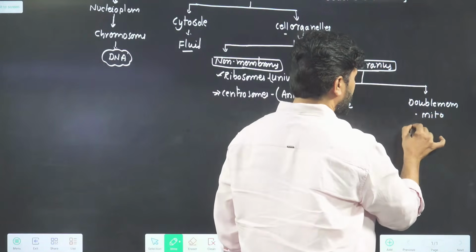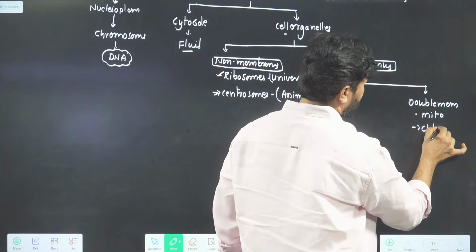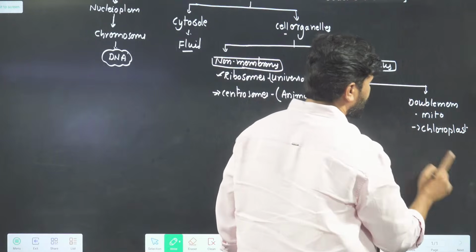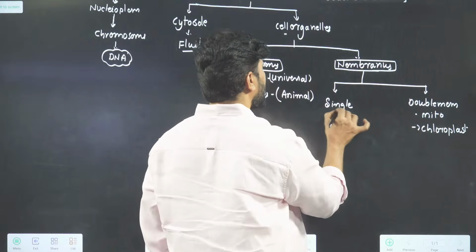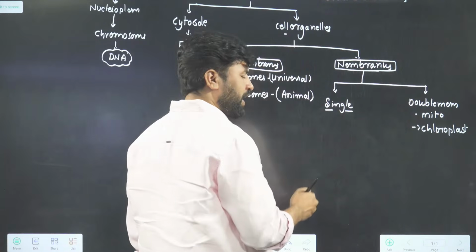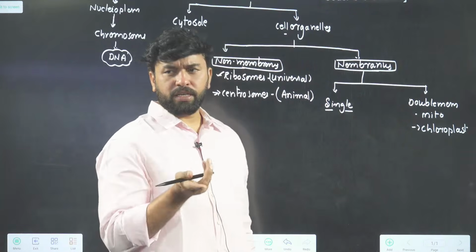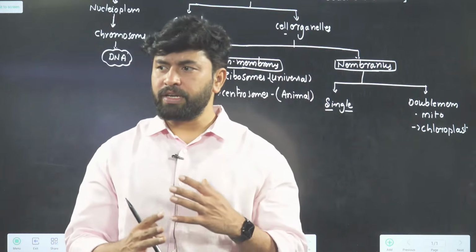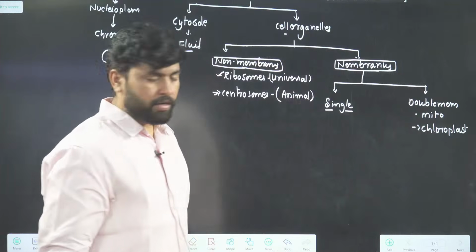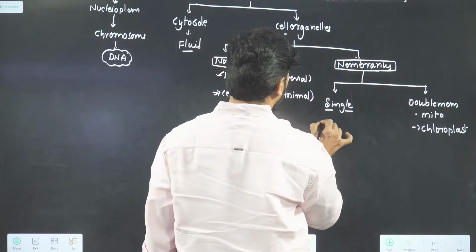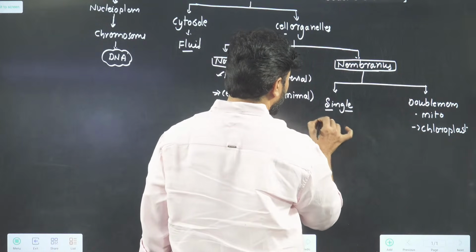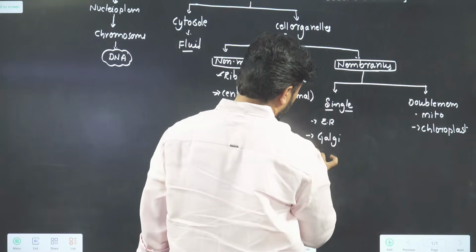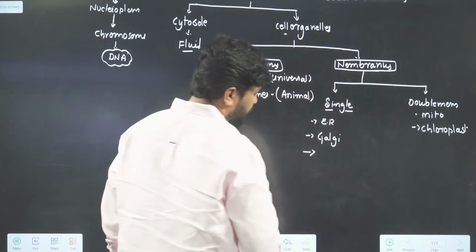Mitochondria and chloroplast. Especially plastids you can come, but here I am writing chloroplast. Next one, single membranous. Among the single membranous we have endomembrane, non-endomembrane, etc. That distinction I will give you later, but right now, single membranous you can count many. Endoplasmic reticulum, Golgi complex.